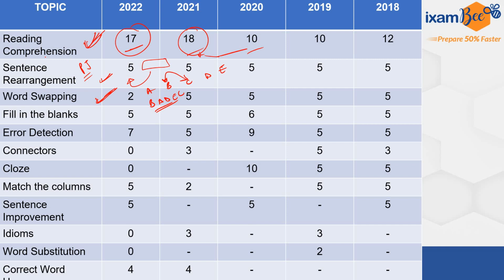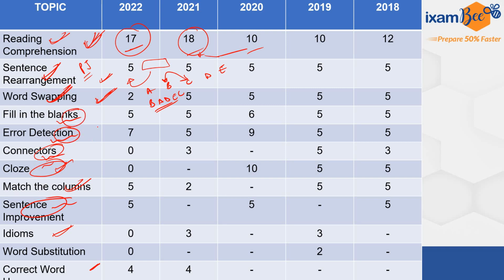So if grammar is your weak point, focus on word swapping, sentence rearrangement, reading comprehension, cloze test, match the columns, idioms, and correct word usage. These are the parts that you should focus on if your grammar is weak. And if you have the advantage of good grammar, then fill in the blanks, error detection, connectors, and sentence improvement are the types where your grammar knowledge actually helps you a lot.